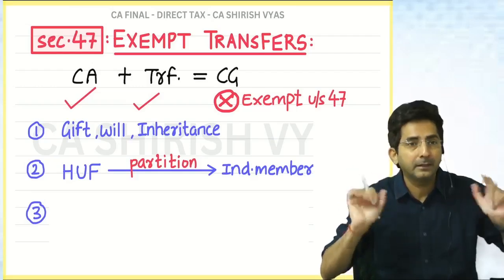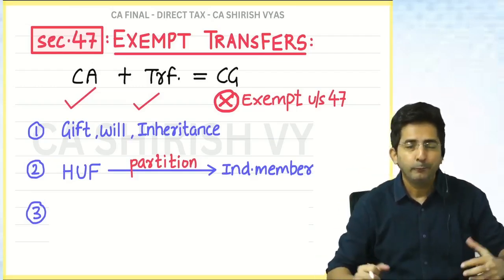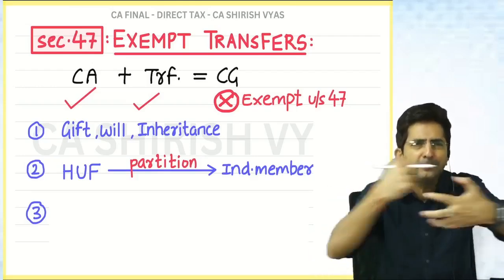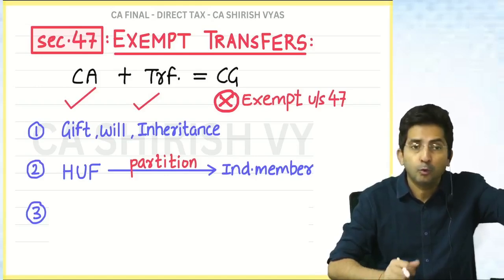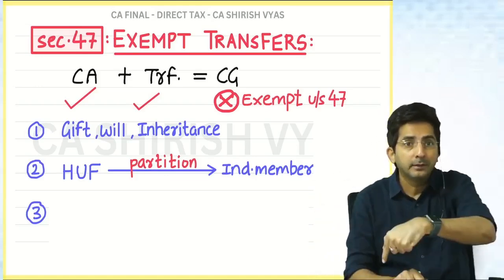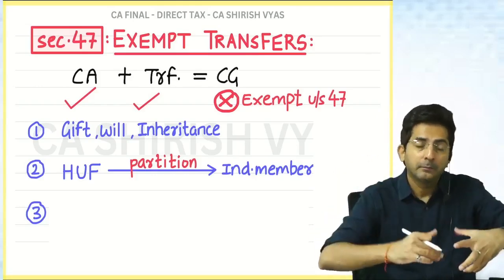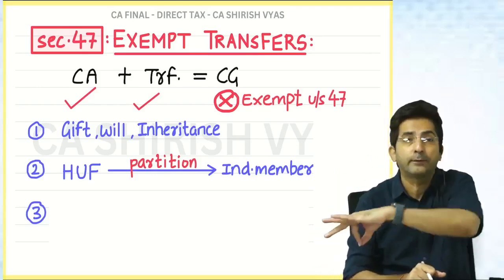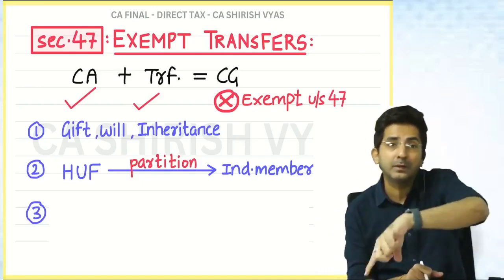So no capital gain. Yes, but imagine it was a happy family. We are all together, united, undivided. And HUF sold one of the properties to my wife. There was no partition. Happily living together. But one land was sold by HUF to wife. And if there is a sale, then capital gains will arise.